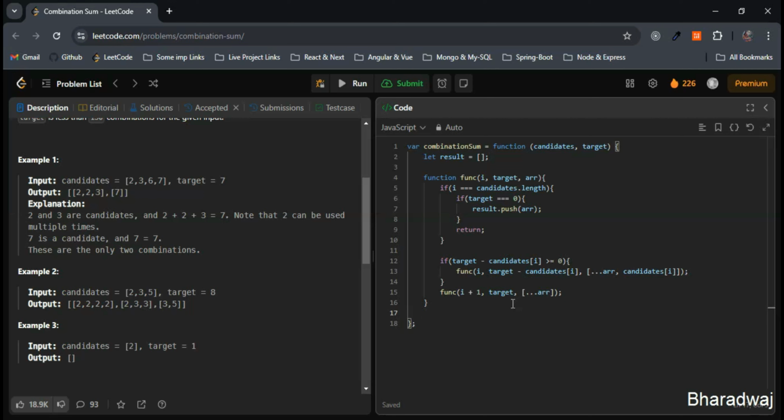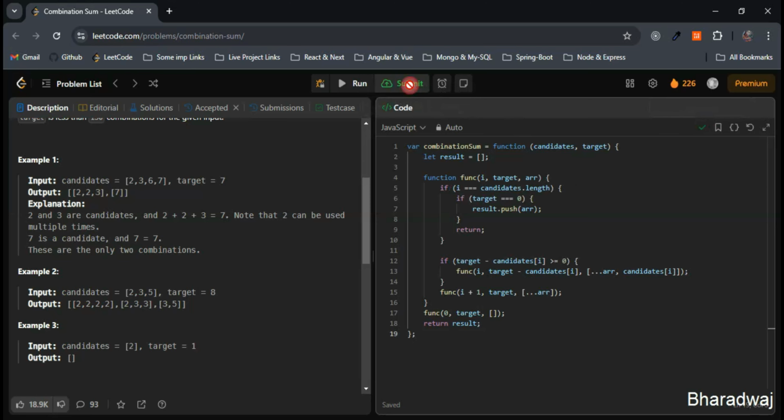So next, after this, we will start the recursion with the initial values that we are writing outside the function. Basically, we are starting from 0, right? Start the 0th index. We will start the recursion with the initial values. For that one, simple function 0, target, empty array. Finally, we will return all the valid combinations. We have to return all the possible combinations, nothing but result within this array.